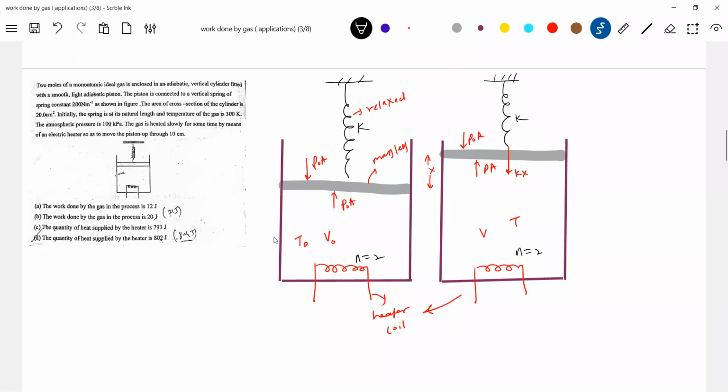So okay, let's do one thing. Looking at this, the piston is massless once again. Let's get into this one. What is the pressure of the gas? Looking at this equation, PA minus P naught A minus Kx equal to 0. P equal to P naught plus Kx by A.